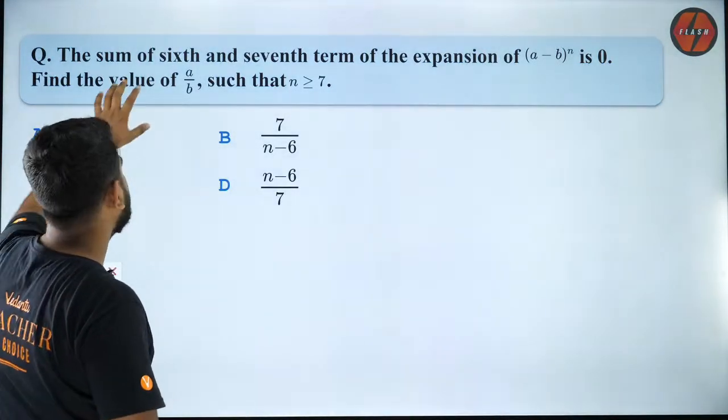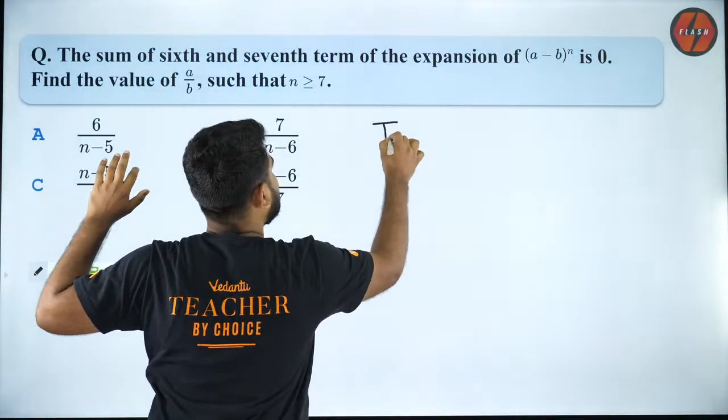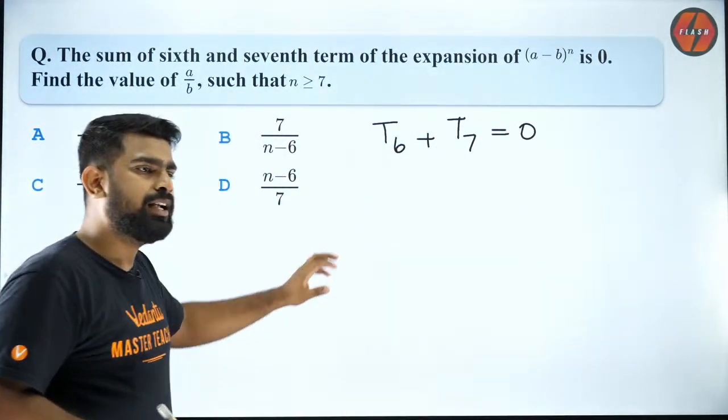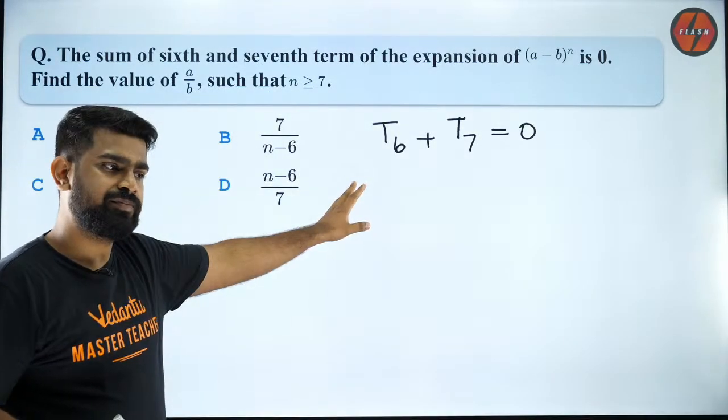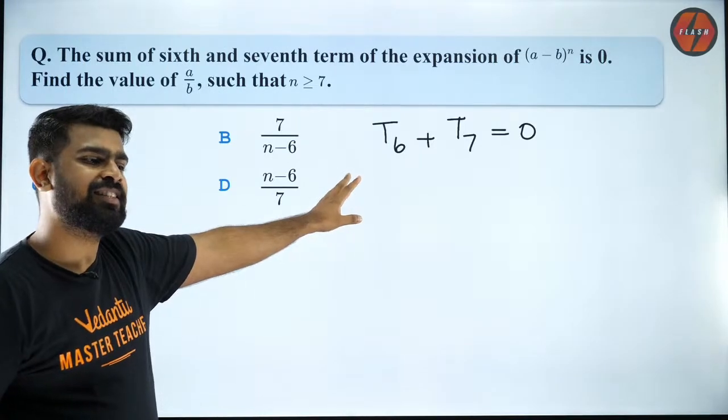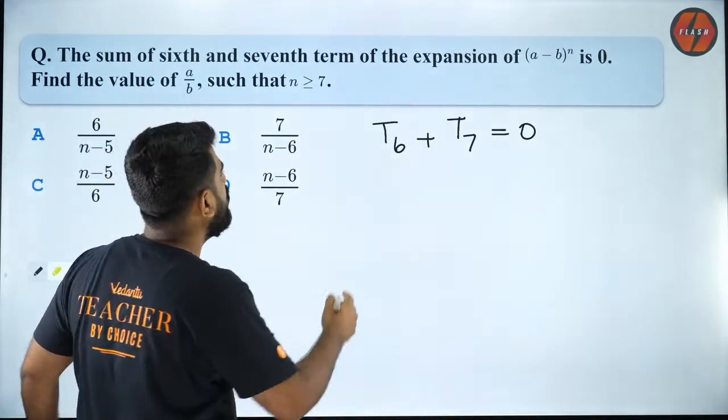Yes, Niyaz, I know. So guys, let's try to solve this. Okay, please listen carefully. Do you all agree T6 plus T7 is equal to 0? Now, what is T6?